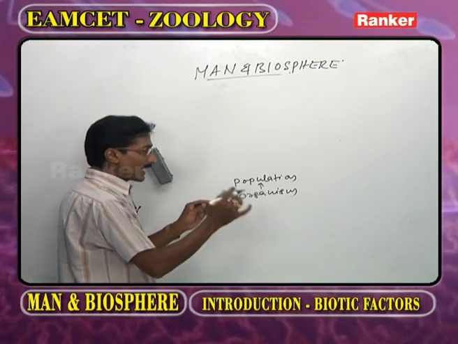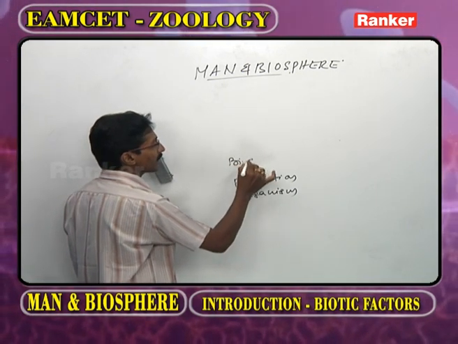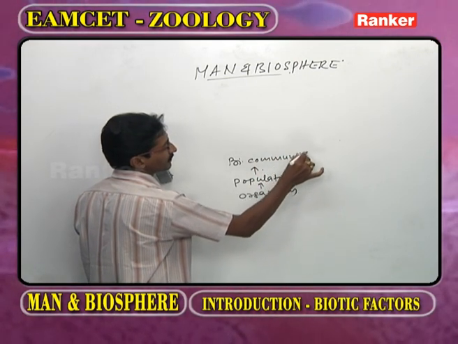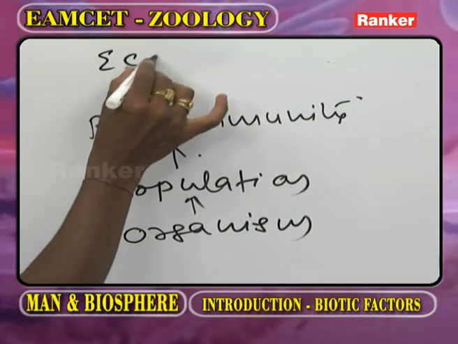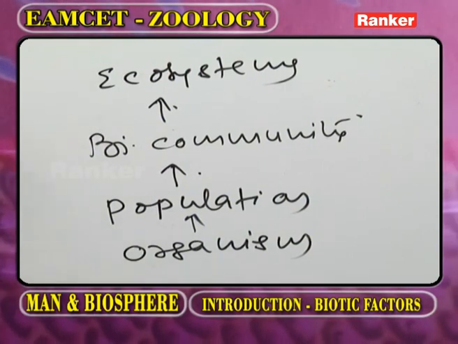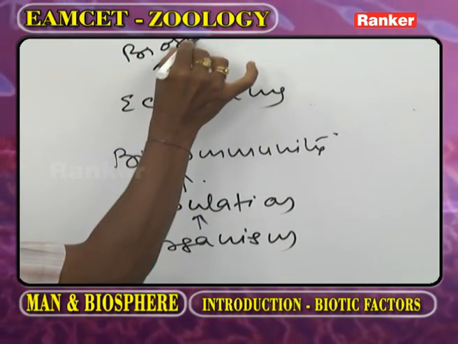Now assemblage of different populations, we call biotic community. Assemblage of different communities, we call ecosystems. Assemblage of different ecosystems, we call the biosphere.